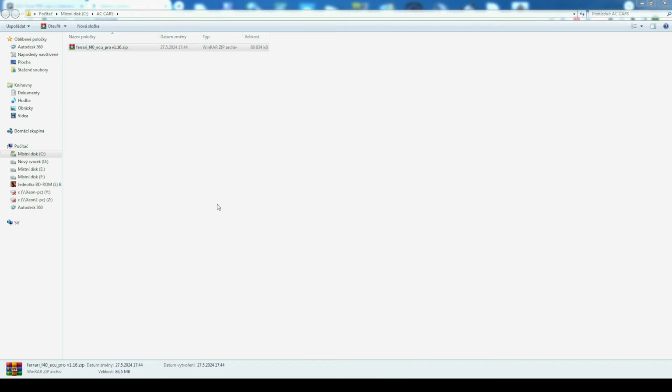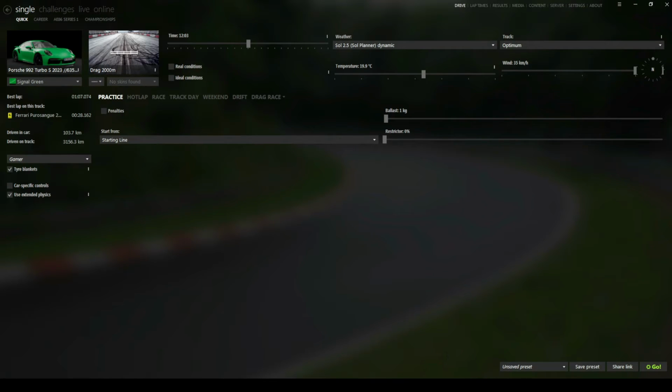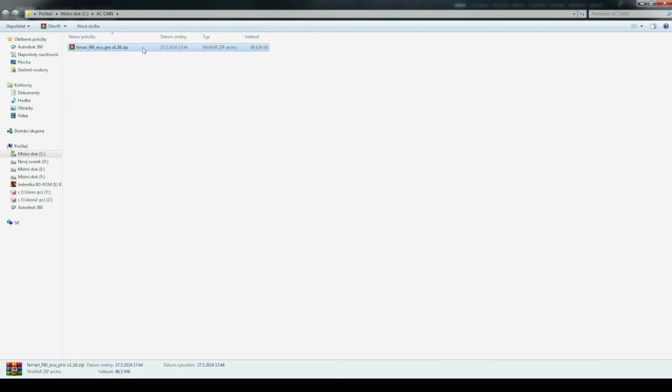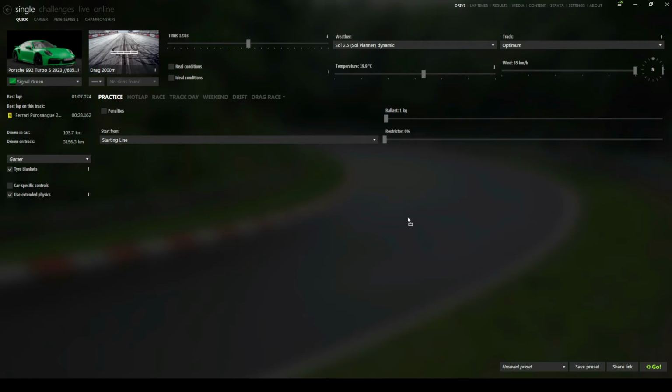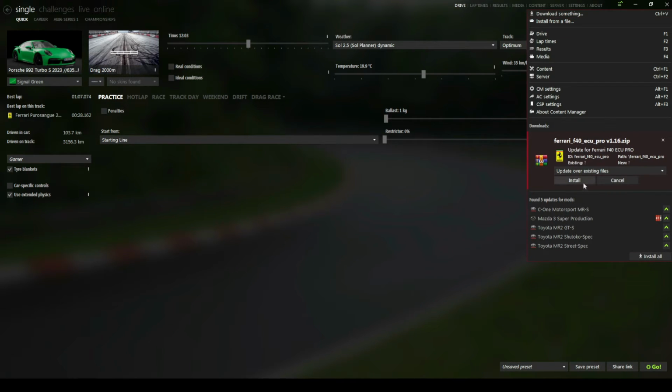Once you have downloaded the car, open the Content Manager and use your mouse to drag and drop the .zip file of the car into the Content Manager. Click on the green arrow icon and press Install.